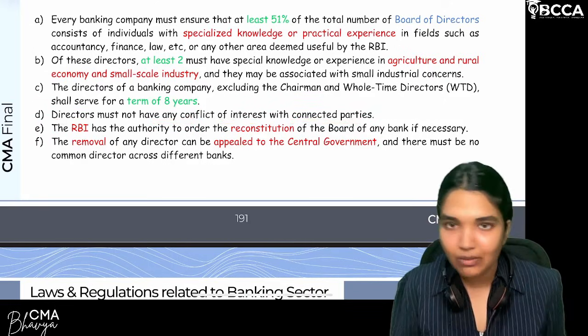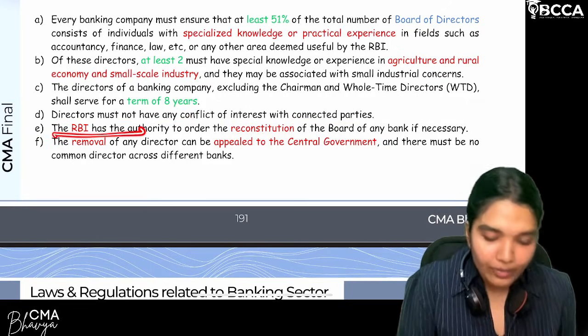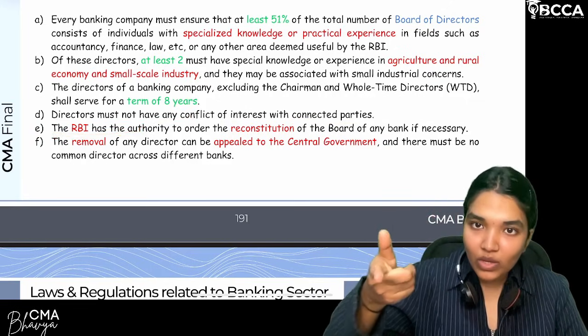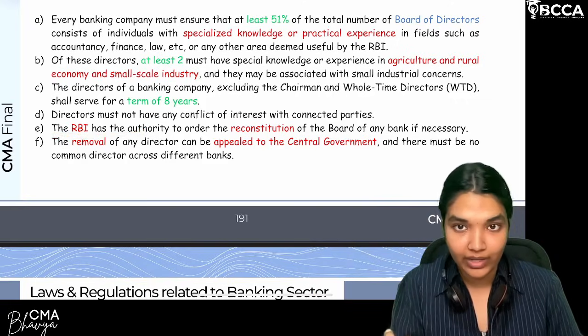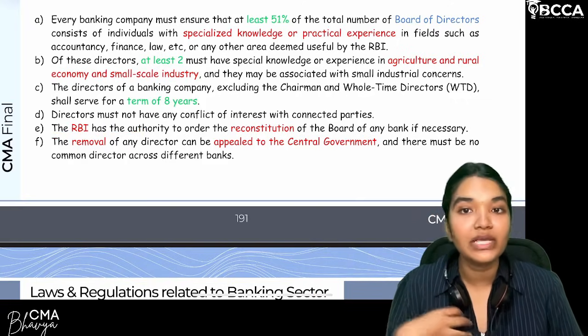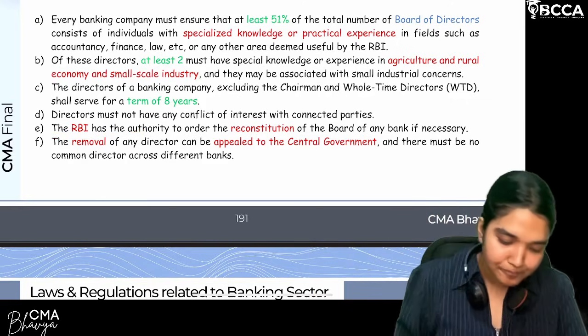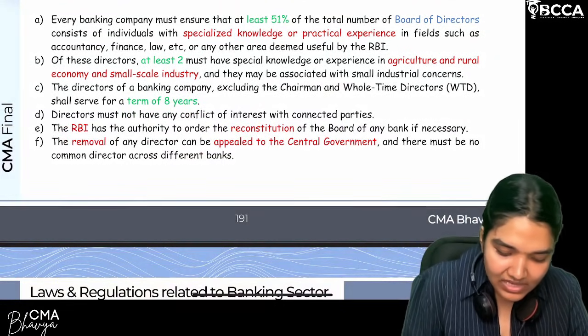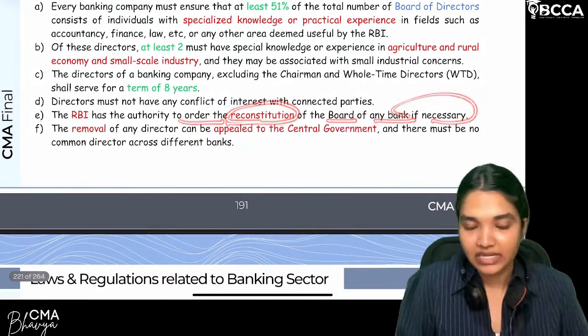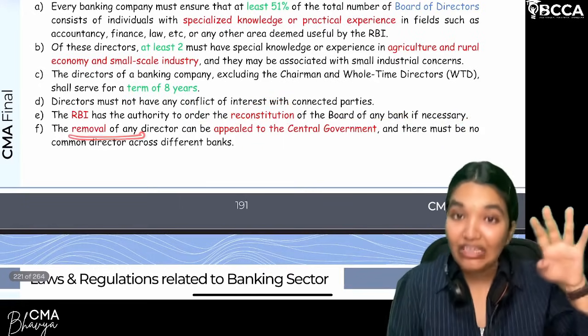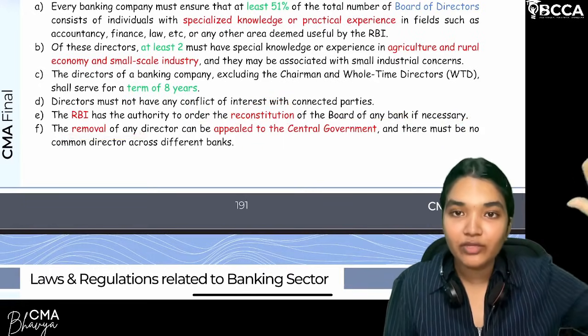There is nothing but having independency. Are we clear? Now RBI has the authority, so RBI can remove a director, RBI can reconstitute the whole board, RBI can appoint a director. So that power is given to the RBI by the Banking Regulation Act. So RBI has the authority to order the reconstitution of the board of any bank if necessary, and also the removal of any director.